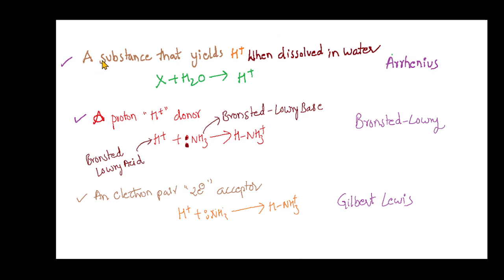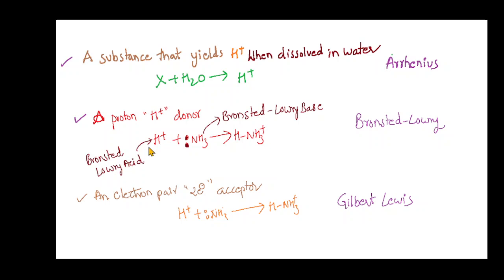What is an acid? An acid yields H plus when dissolved in water, as said by Arrhenius. Next, according to Lowry, a proton H plus donor is also called an acid. Proton and H plus are the same thing. This is the Lowry acid.